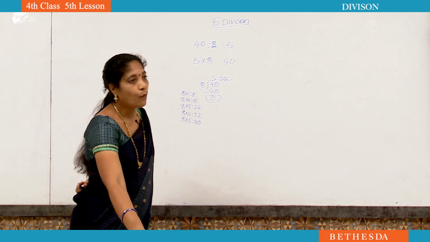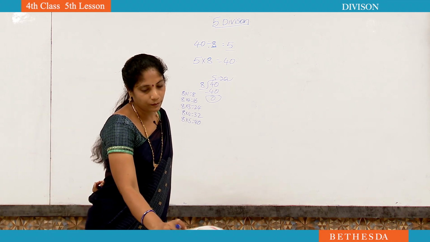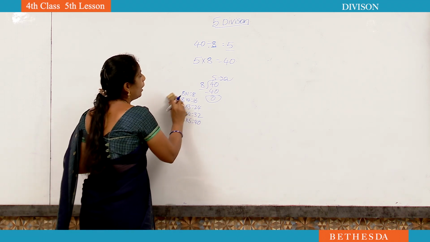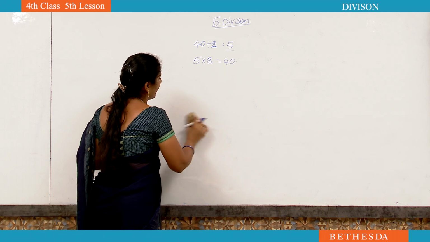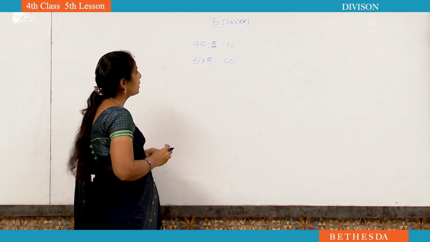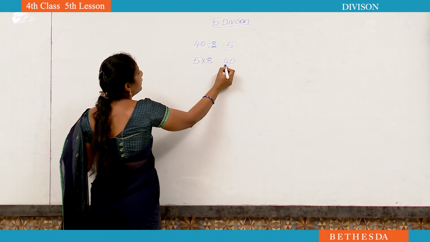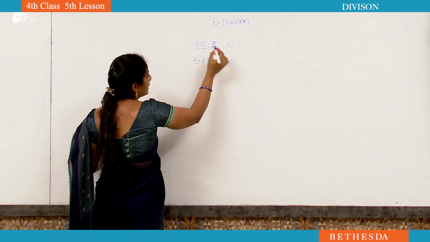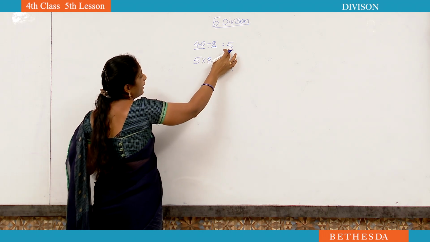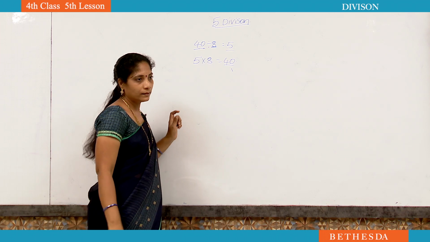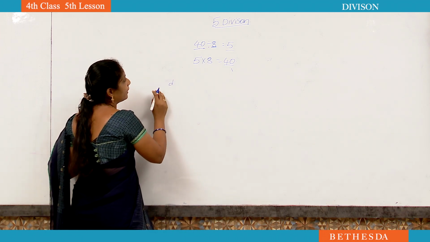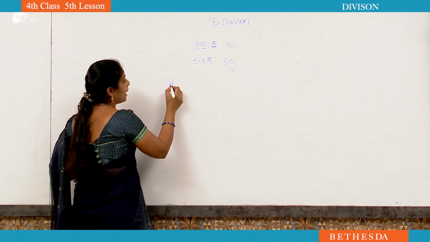Here, what did you observe from this division and multiplication facts? See here, 40 is the dividend. Dividend is equal to quotient into divisor. What is the relationship between multiplication and division?